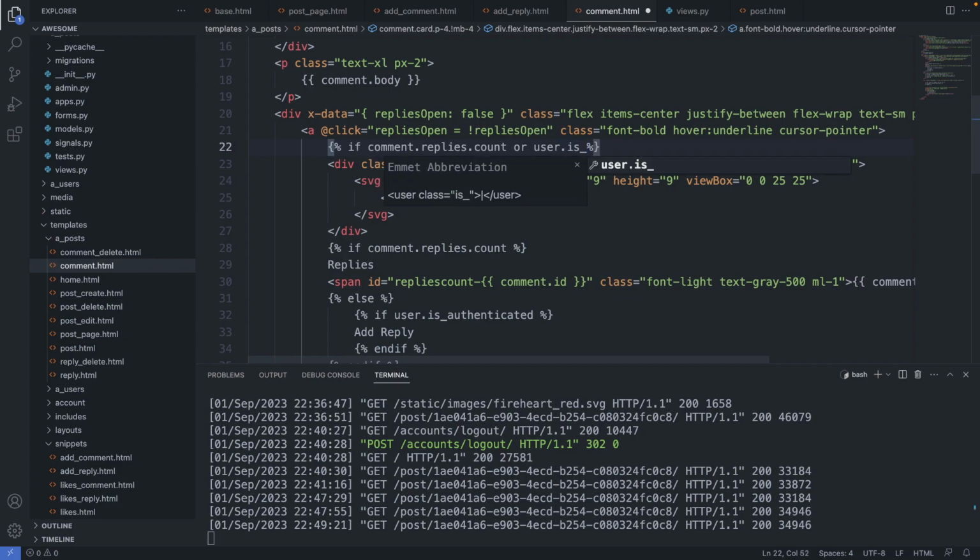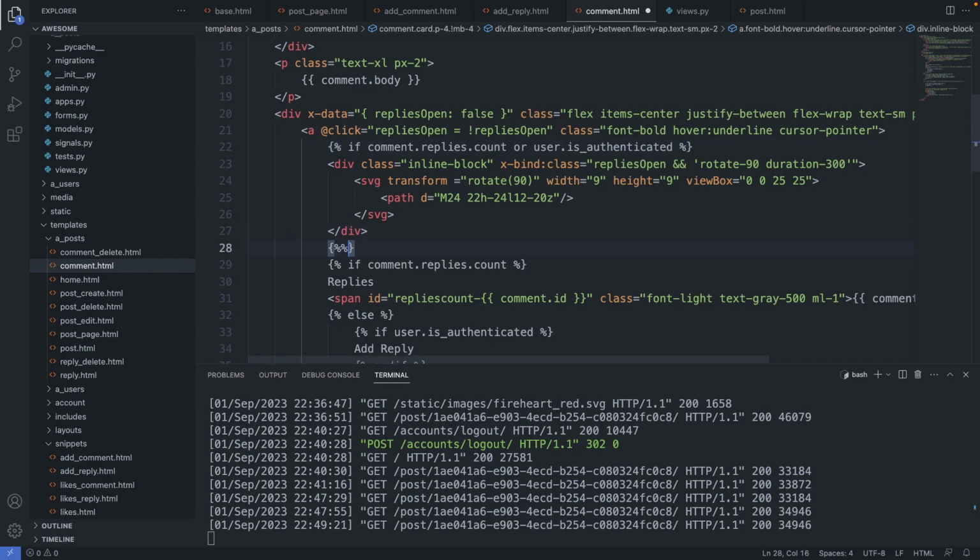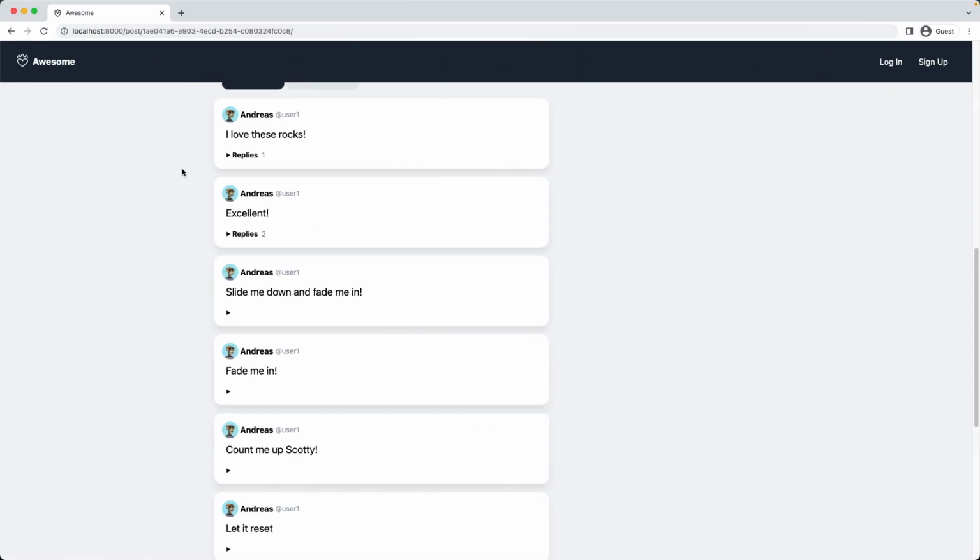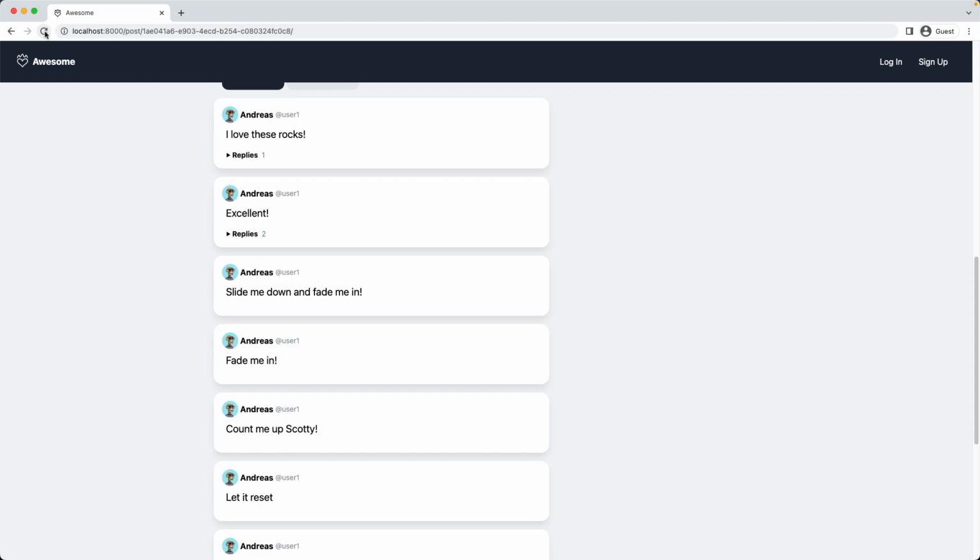User.is_authenticated. So one or the other condition has to be true, then the symbol will be displayed. And then we close the if statement. Endif. Okay, save this file. Let's check it out. Refresh the page. And the arrow symbol is gone. Great.